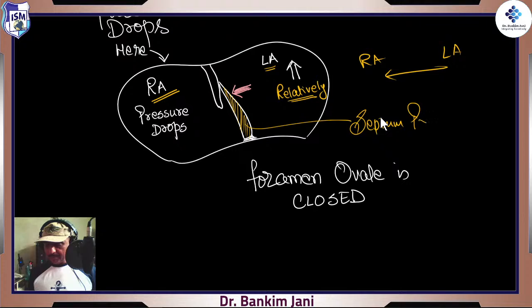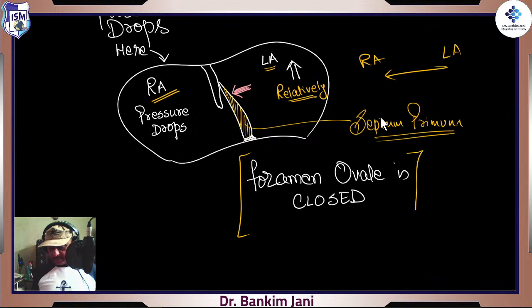Septum primum will say, for this day only, I was made so thin and with a wall-like structure. The moment blood tries to go back, he snaps, right? It is closed, right? It will say, now I won't allow the blood to go to the opposite side. Because previously the pressure was high over here, so this was like a flap. It used to swing, so that the blood was going. Now it is snapped, right? It won't allow. So foramen ovale, in a nutshell, is closed.